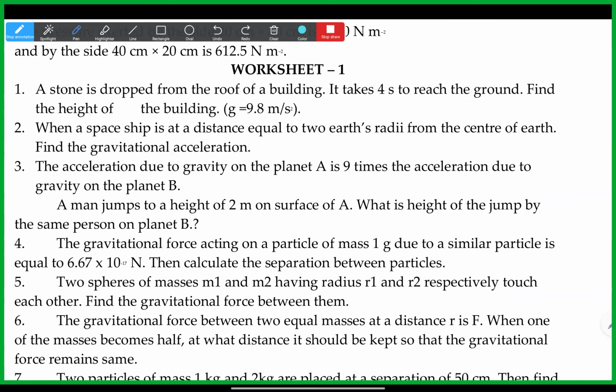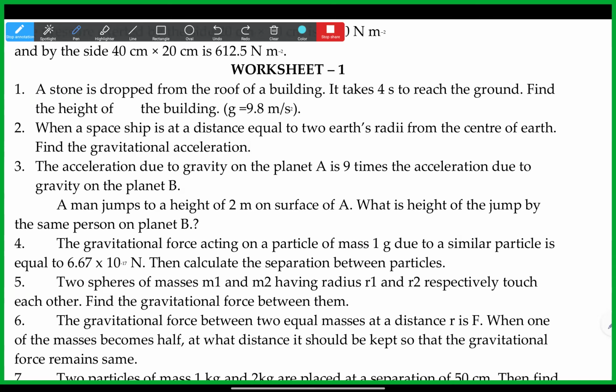And also the second one: when a spaceship is at a distance equal to 2x radii from the center of the Earth, so we just need to multiply the distance into 2. Yes, the distance we will get, but they're asking to find gravitational acceleration. Yes, so small g.